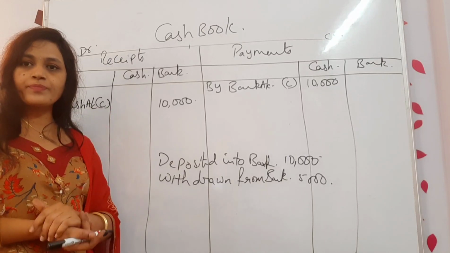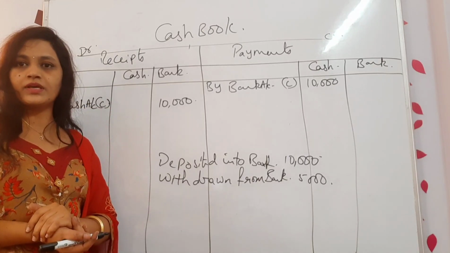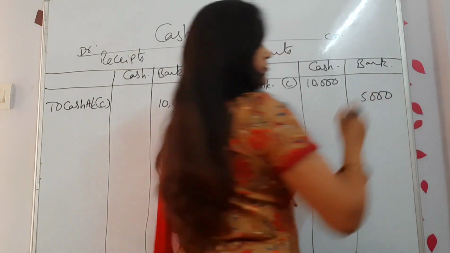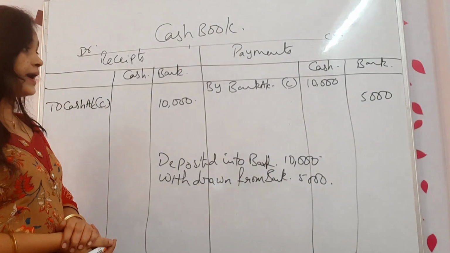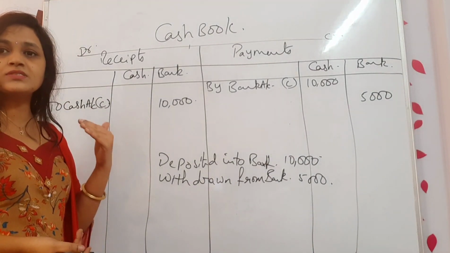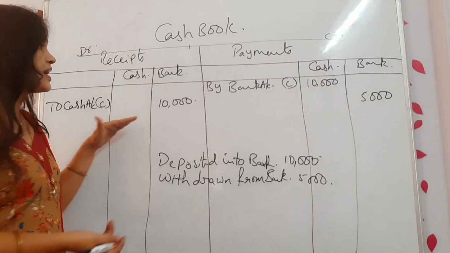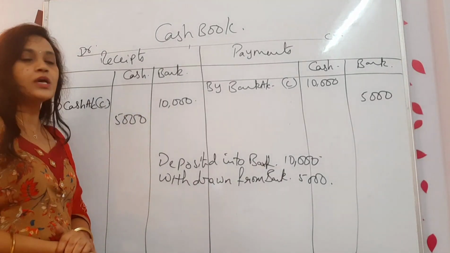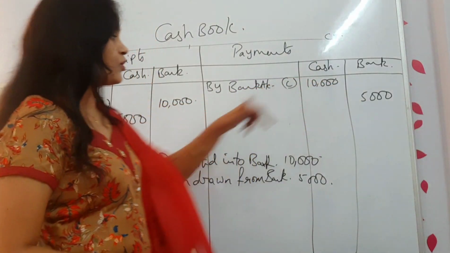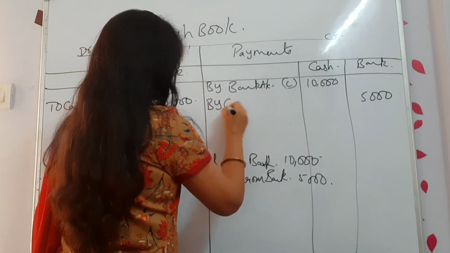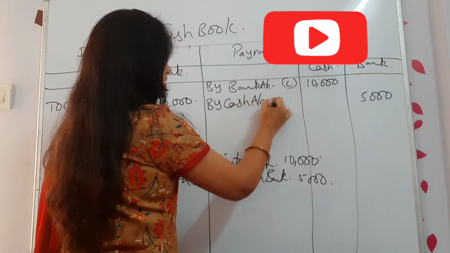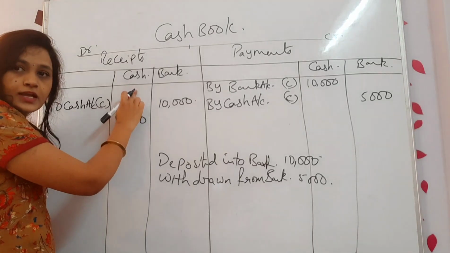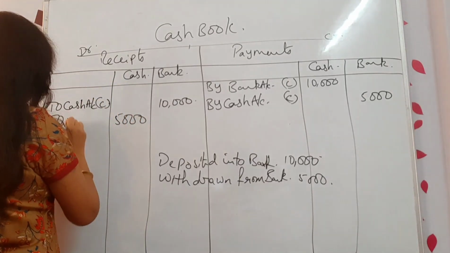Now, for whom it is receipt, for whom it is payment. When you have withdrawn from the bank, bank is making the payment. Correct? So, payment side in the bank column, we have to write 5,000. And for business it is receipt. So, receipt side, cash column, you have to enter 5,000. Got it? Now, I have entered in the bank column, so I will be writing 'By cash'. I don't want to write the same name, so we are writing 'By cash'. And here, I entered in the cash column, write down 'To bank'.